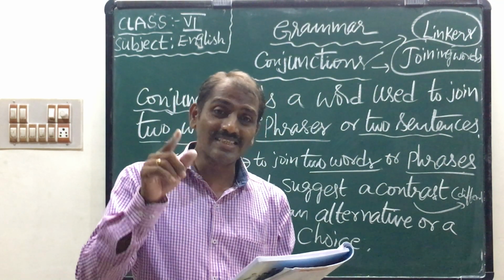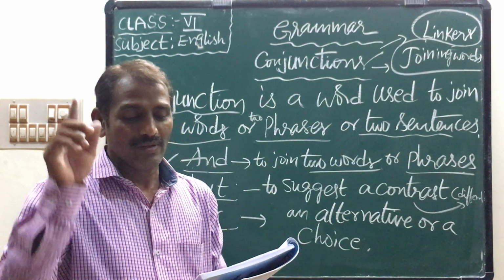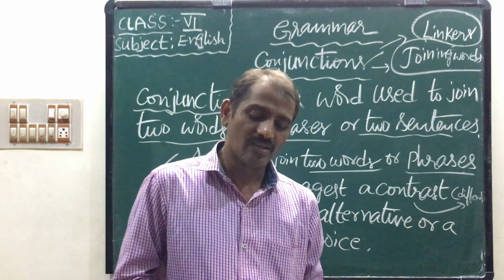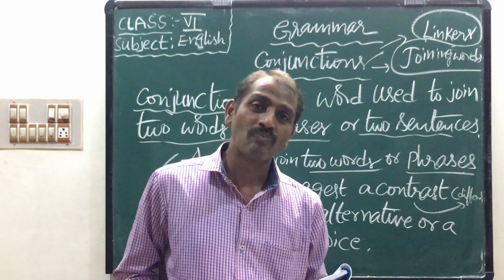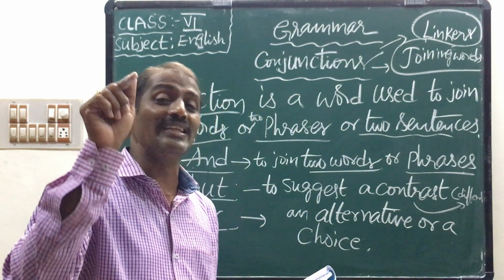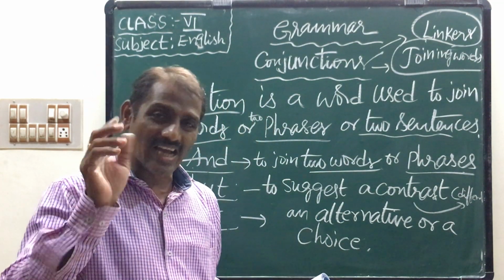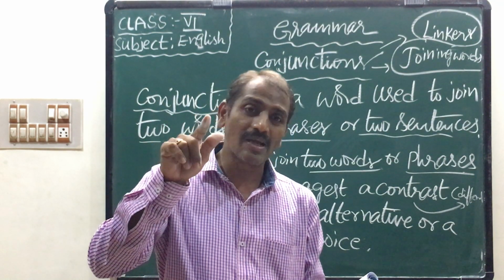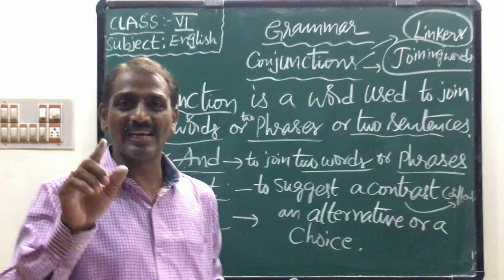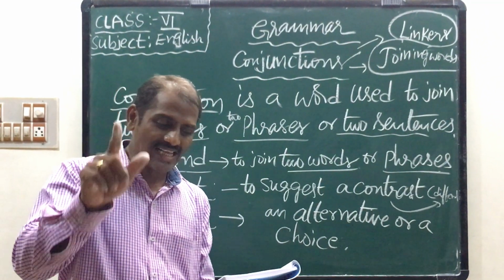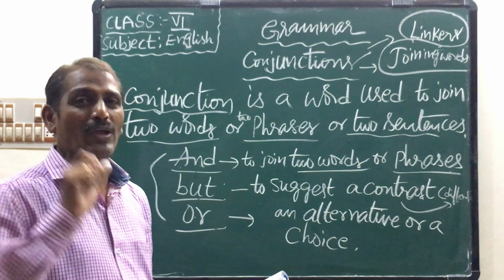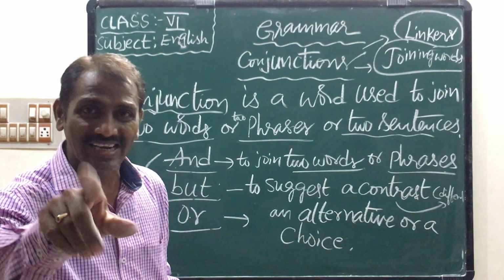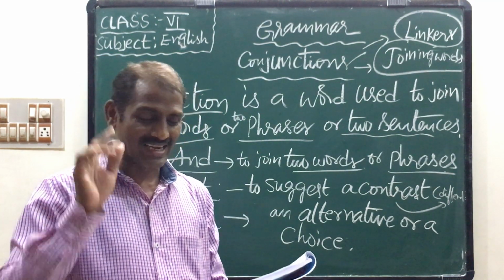Okay, next. She is unhappy. Who? Meena. Why? Because there are some baby sparrows in the nest. Look at the picture, sparrows are there. So here, because is a conjunction. Because it expresses a reason. Because there are some baby sparrows in the nest in a corner of a room. Now children, which is the conjunction here? Because is the conjunction.